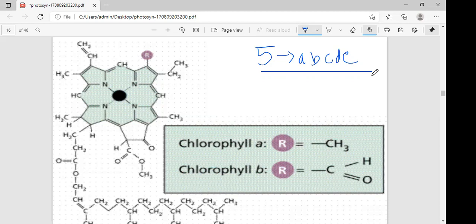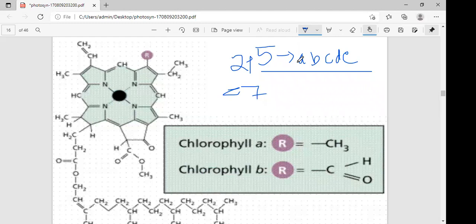In microorganisms, in bacteria, there are 2 more. 5 plus 2 is equal to how many? Total 7 types of chlorophylls are present. You can observe the first ones in higher plants and algae.